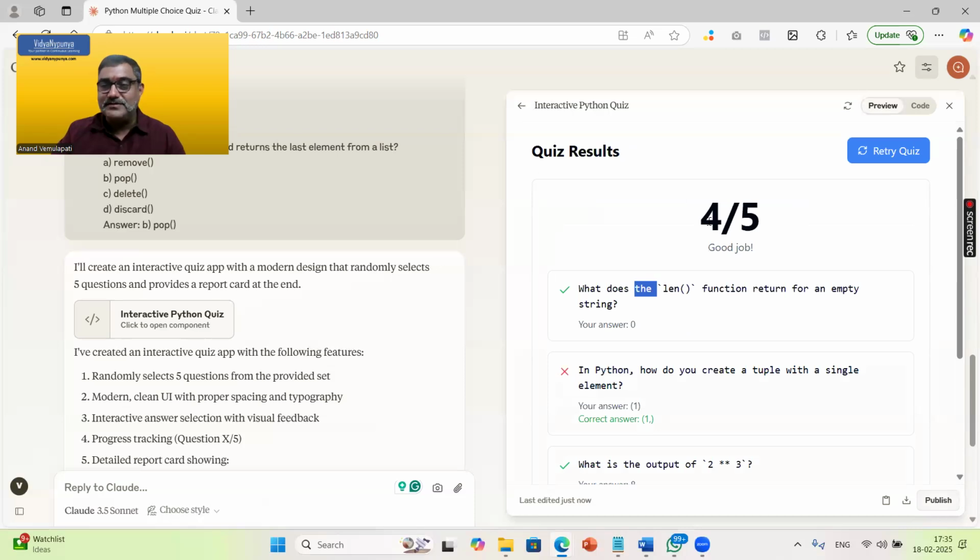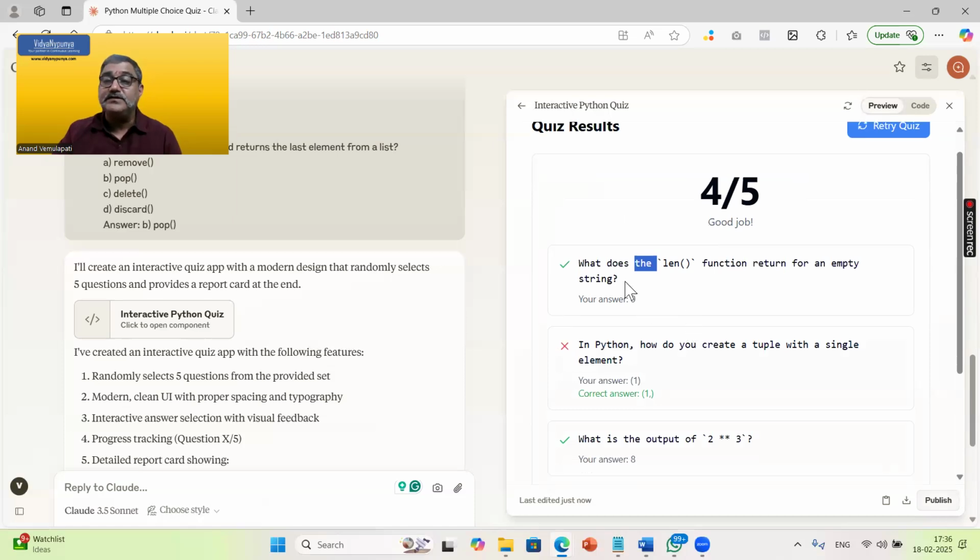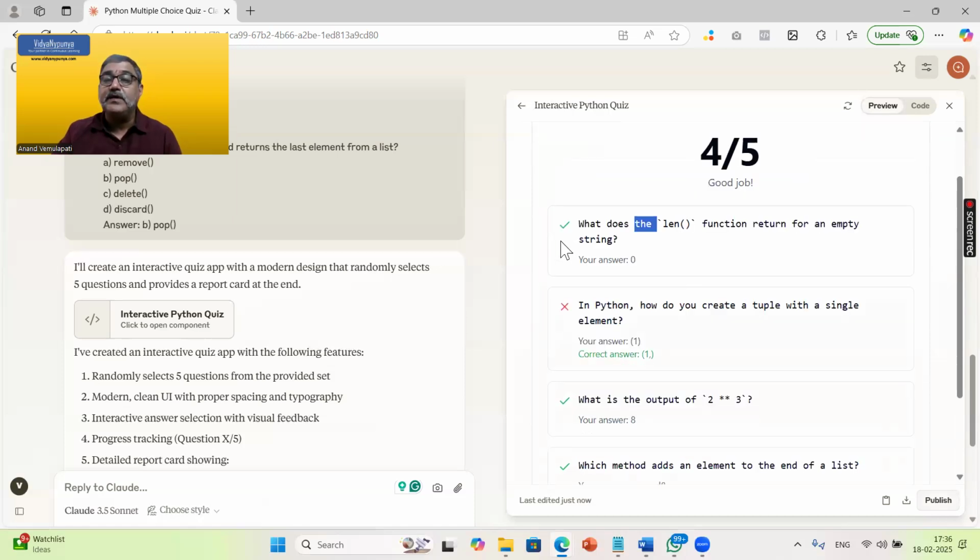Now I have answered all the questions. It is showing me the results. 4 out of 5 are answered correctly. What does the length function return? Your answer is 0. So that is correct. It is showing the tick mark also.